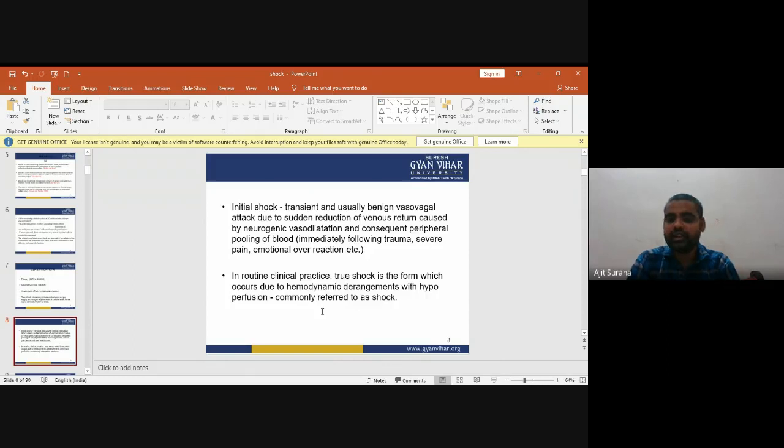In routine clinical practice, true shock is the form which occurs due to hemodynamic derangement with hypoperfusion, commonly referred to as shock.